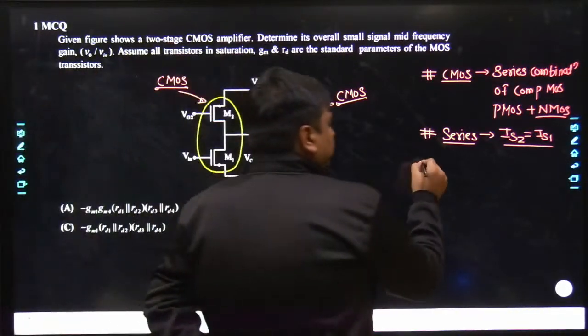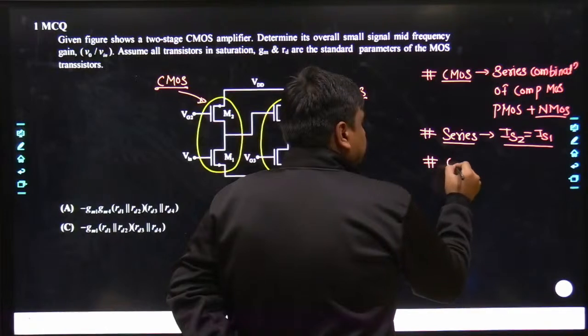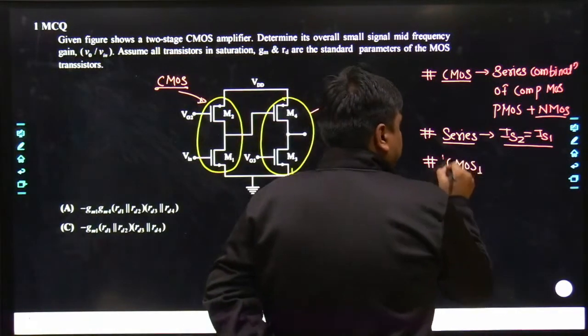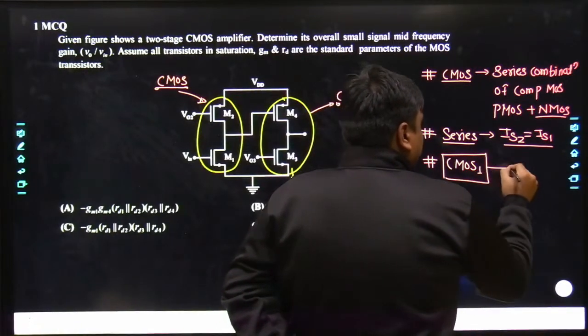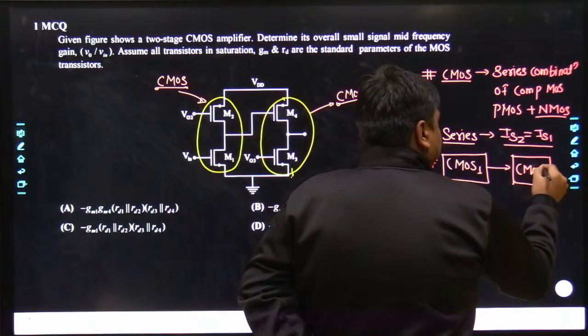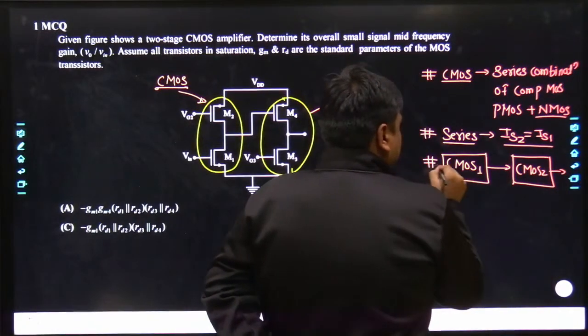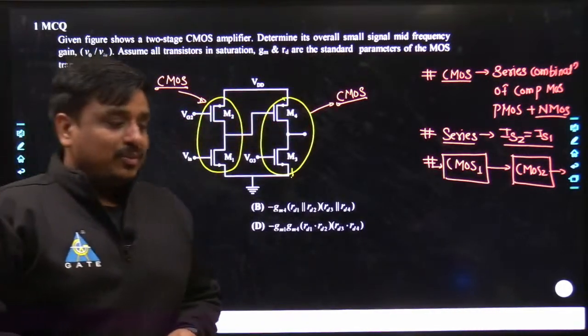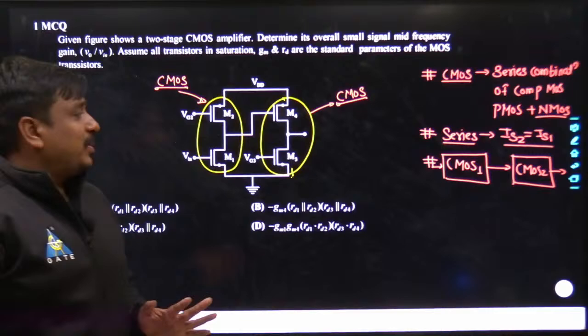So you can say the two CMOS amplifiers have been connected in cascade fashion. The output from the first CMOS serves as the input to the second CMOS, and the output from the second CMOS becomes the actual output of this given circuit. Yes, my dear friends.